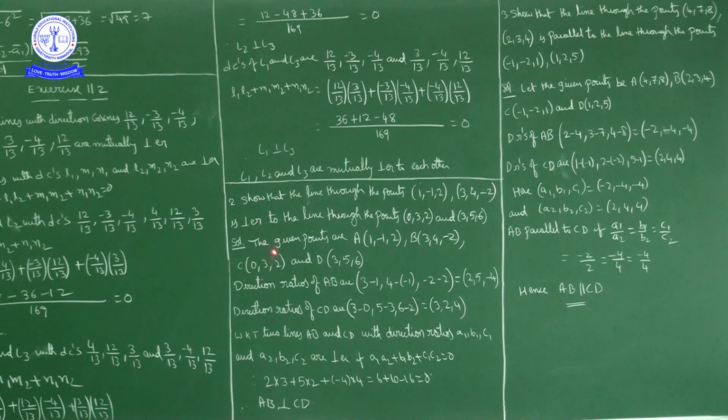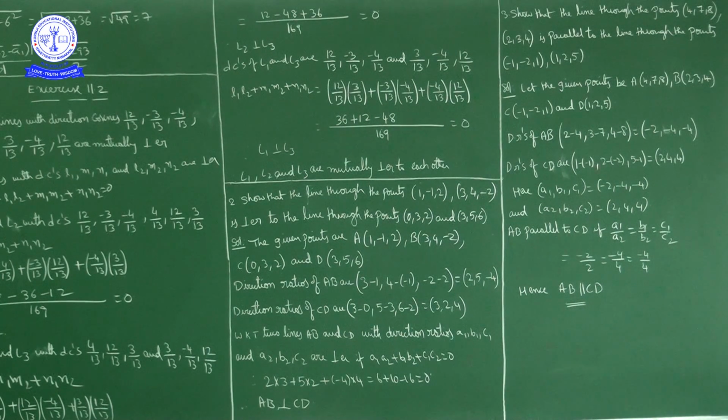So what do we get as the direction ratios of AB? Taking x1, y1, z1 and x2, y2, z2: x2 minus x1 is 3 minus 1, y2 minus y1 is 4 minus (-1), z2 minus z1 is -2 minus 2. So 3 minus 1 is 2, 4 plus 1 is 5, -2 minus 2 is -4. So the direction ratios of line AB are 2, 5, -4.